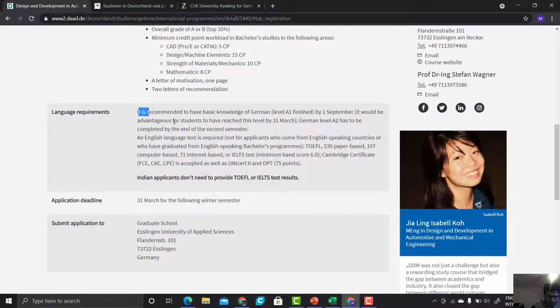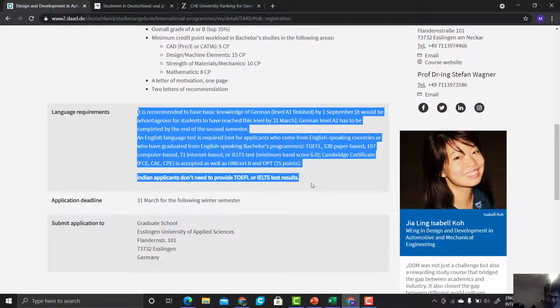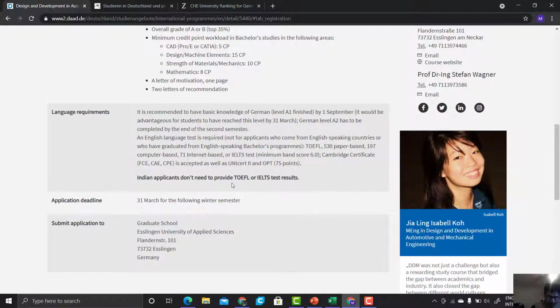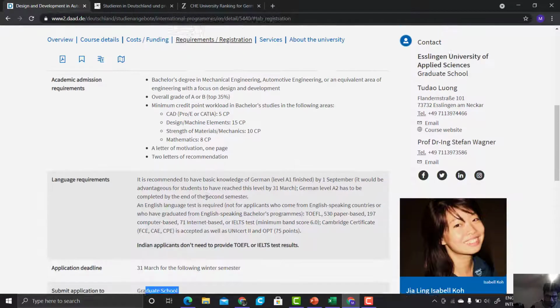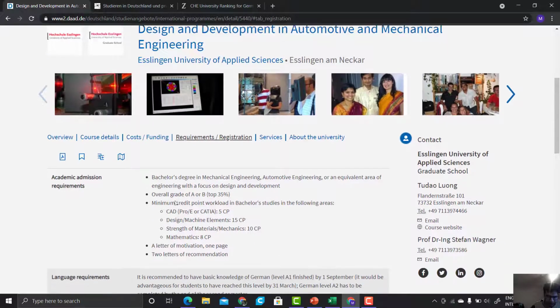Also they mention here the language requirements. So TOEFL, IELTS, what you need or not, German A2 level by the end of the second semester. So here you will find the language requirement, and here you will find the application deadlines. So this is how you will get a short overview.